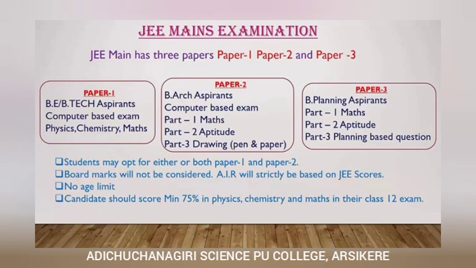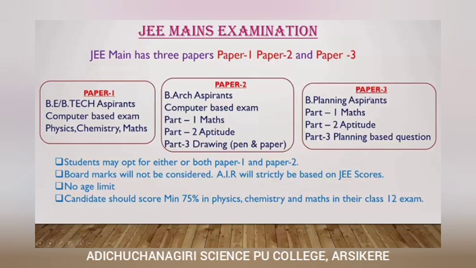Then the JEE Main examination. This exam has three papers, paper 1, paper 2 and paper 3. You can choose paper 1 or 2 or 3, or you can choose all the three papers, that is left to you. Paper 1 is for BTech aspirants who want to go for BE and BTech. Then you can prefer paper 1. If you are interested in B architecture, then you can go for paper 2. And if you are interested in B planning, paper 3 is for B planning aspirants.